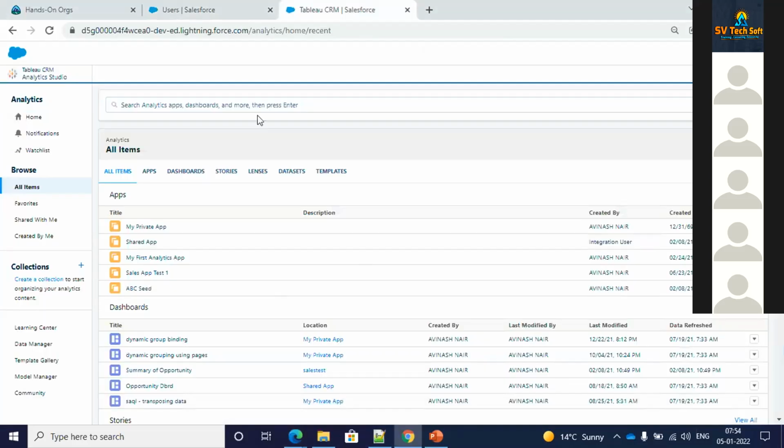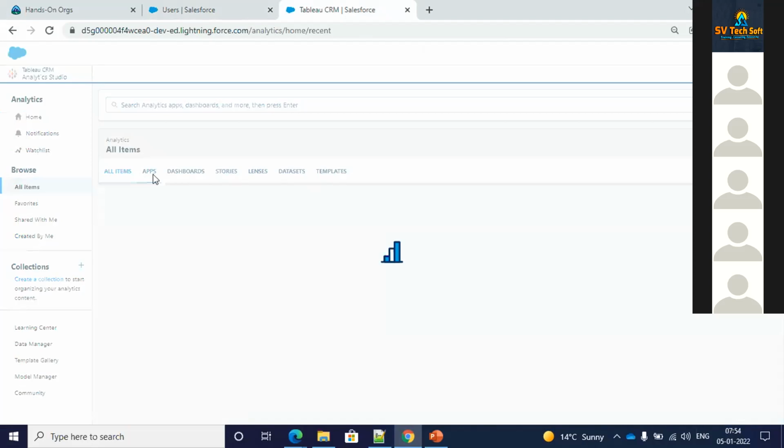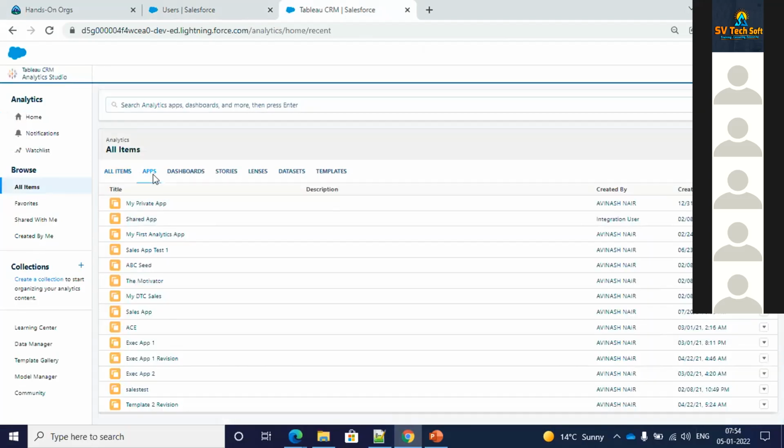As I was talking about in my PPT as well, you have these components. The app is nothing but a folder, just like a folder. As you can see, the symbol is also a folder. These two come by default: you have your private app and the shared app, and the other folders have been named by me. We can create an app. If you go over here, you can create your own app. So an app is nothing but a folder.